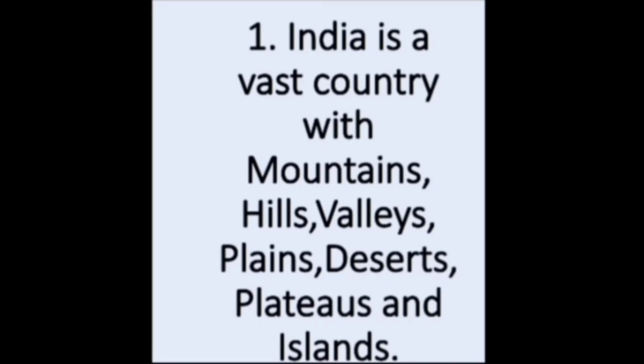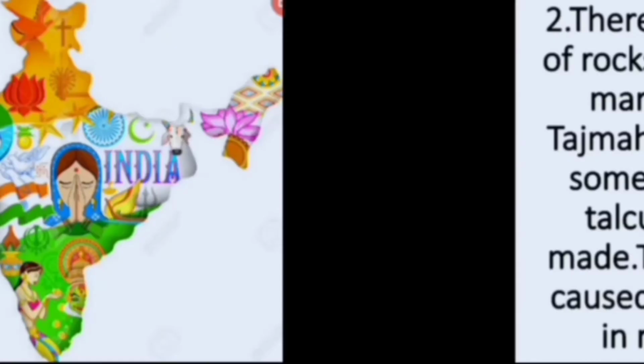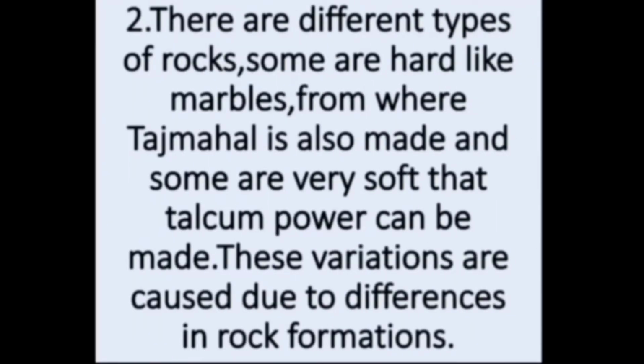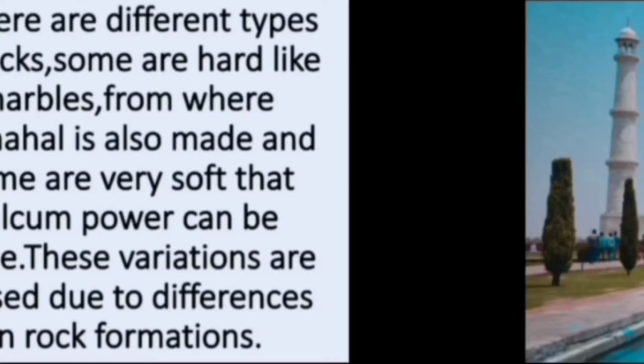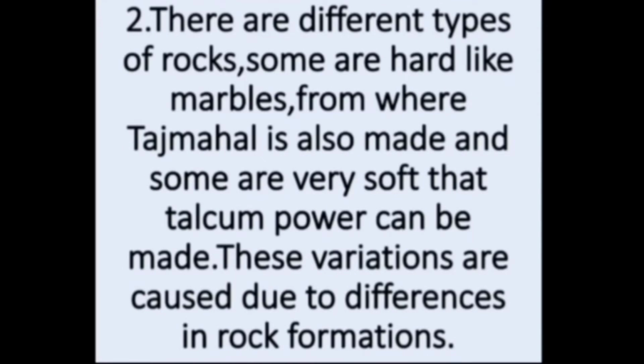Now moving forward, we also have different types of rocks. There are some rocks which are very hard, from which marble can be made, and from this marble even the Taj Mahal was made. That is a very good example. All of you know about the Taj Mahal. And there are even some very soft rocks from which talcum powder can be made. It's a powder. Just imagine how soft the rock will be.